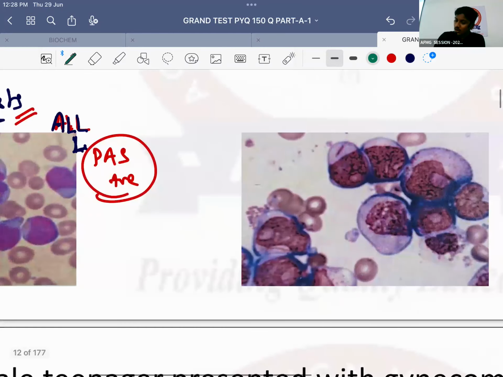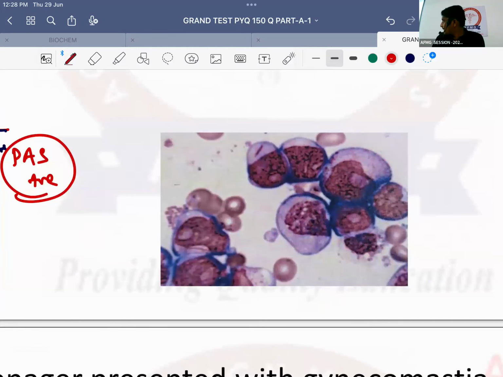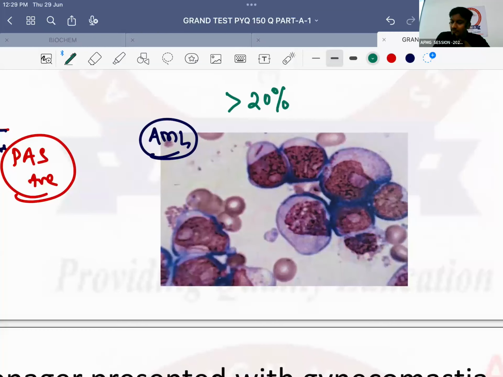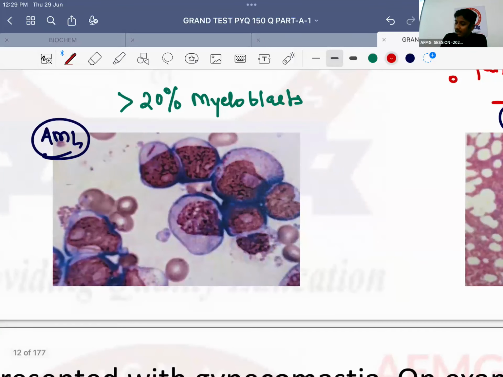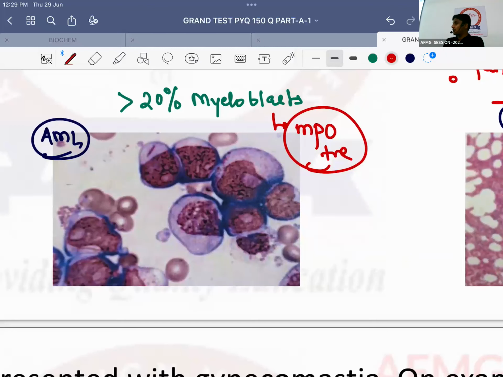That's important. Next, what is this? This is the bone marrow biopsy seen in cases of AML. What is AML? Acute myeloid leukemia. In acute myeloid leukemia, these cells are more than 20%. But this time, which immature cells will there be? Myeloblasts. So more than 20% myeloblasts in the peripheral circulation or in the bone marrow biopsy is suggestive of AML in the patient. Are myeloblasts MPO positive or PAS positive? MPO. It is in the name, myeloperoxidase. So they are myeloperoxidase positive.